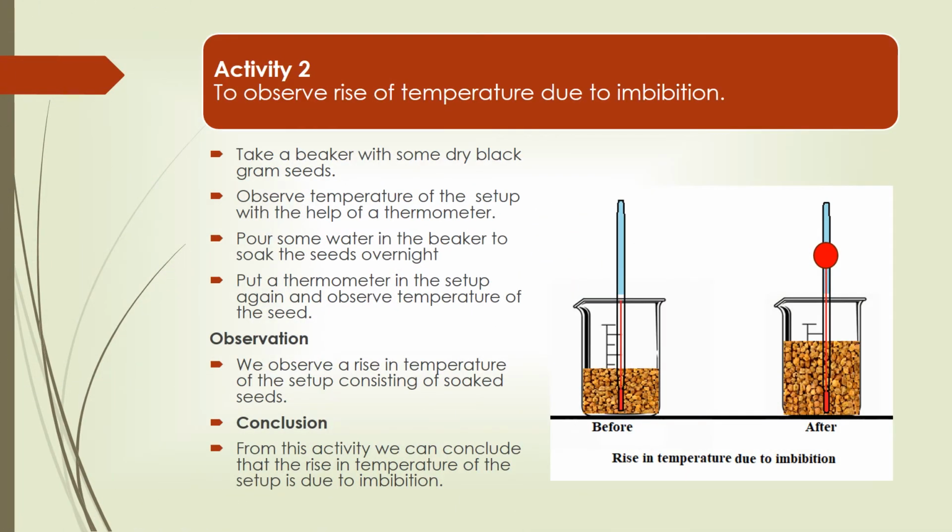Now in Activity 2. Take a beaker with some dry black gram seeds. Observe the temperature of the setup with the help of a thermometer. Pour some water in the beaker to soak the seeds overnight. Put a thermometer in the setup again and observe the temperature of the seeds. We observe a rise in temperature of the setup consisting of soaked seeds. From this activity we can conclude that the rise in temperature of the setup is due to imbibition.